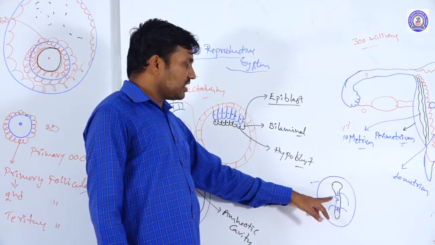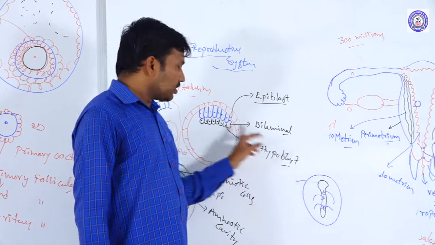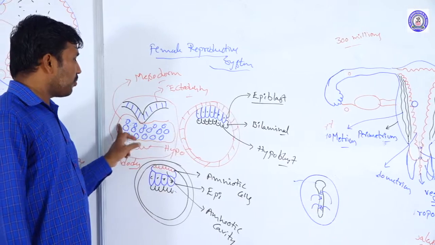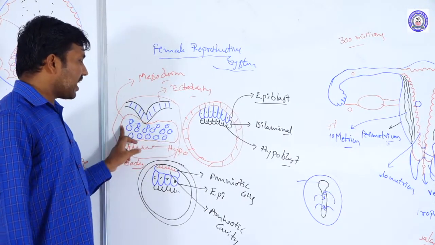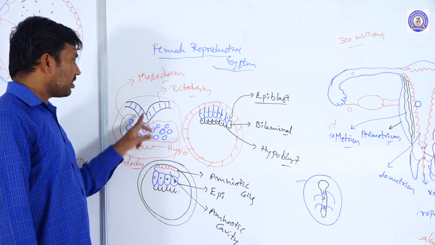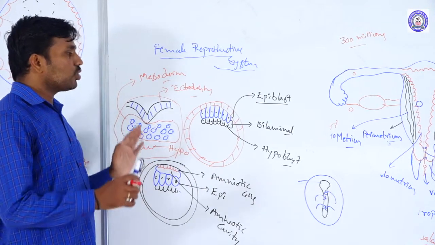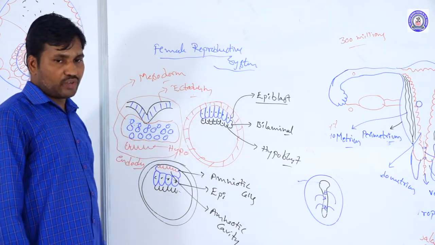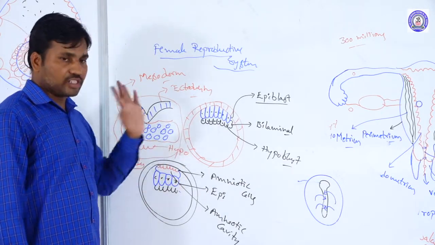The primitive streak develops as the notochord. The mesodermal layer forms the alimentary canal and the body cavity. The endoderm forms some organs, and the ectoderm forms some organs. So totally, organ development occurs during gastrulation. This condition is called gastrulation.